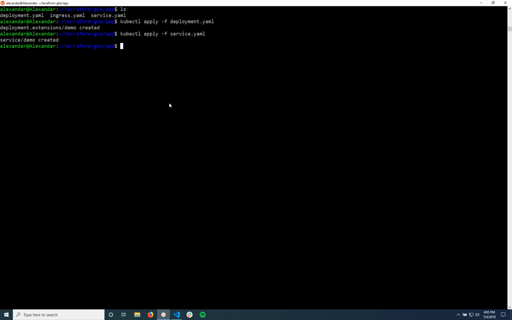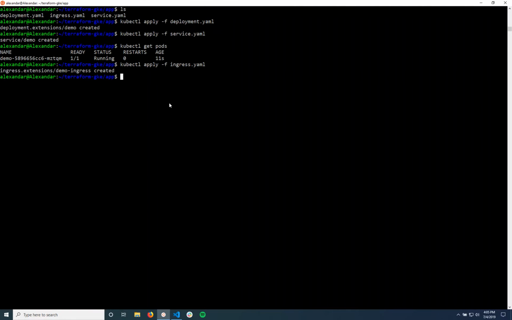And then if you do kubectl get pods, you should see that there's this demo here. And then we can do kubectl apply -f and then the ingress. The ingress is going to take a little bit just because it's going to create a Google Cloud load balancer. So just know that it takes about 5 minutes when we run that. So these are all created, and now I can actually go through what we just created here.